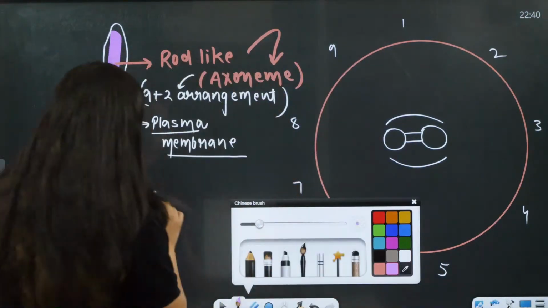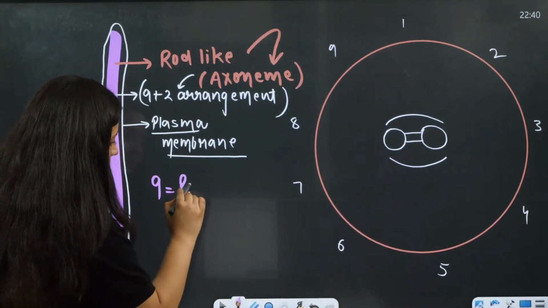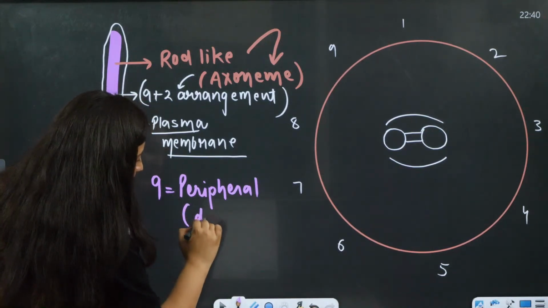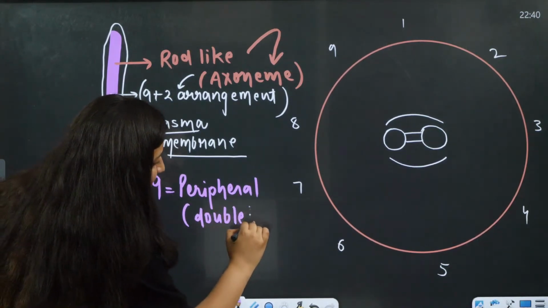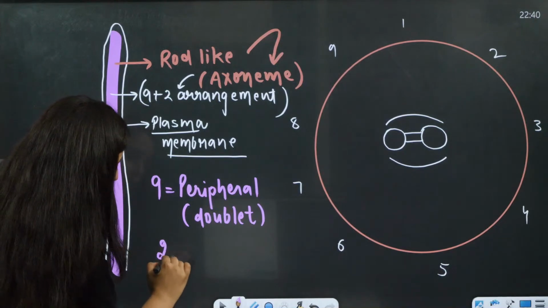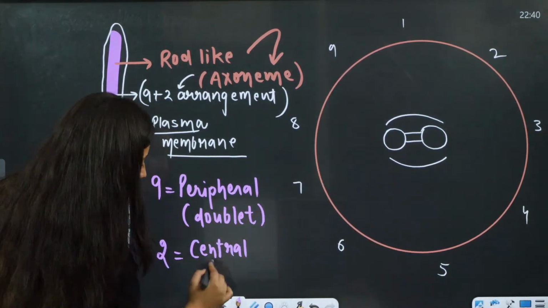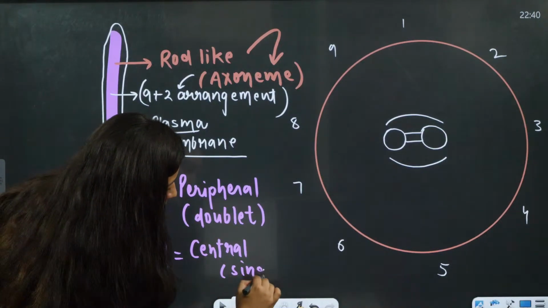The 9 peripheral fibrils are doublets, doublet means double. The 2 central ones are singlets.